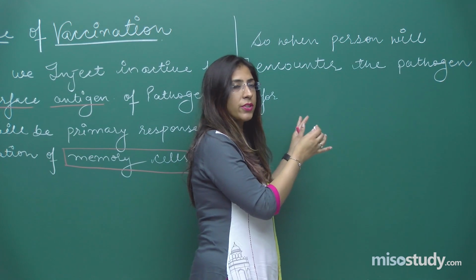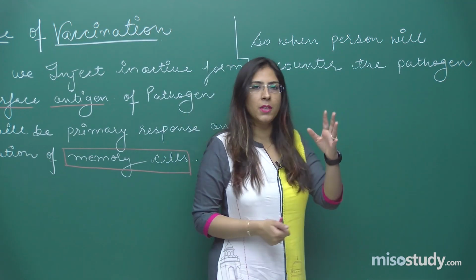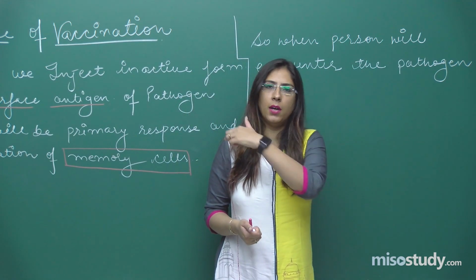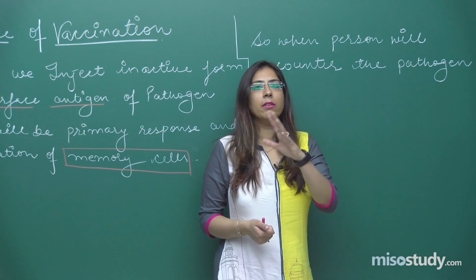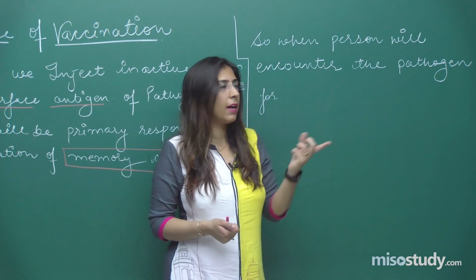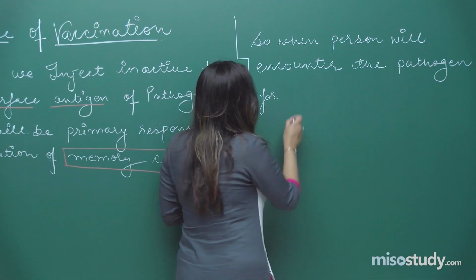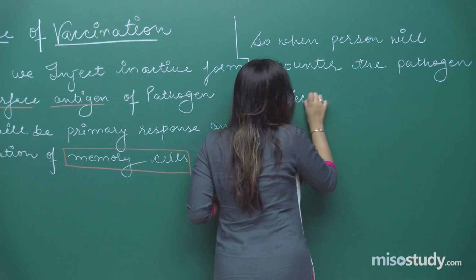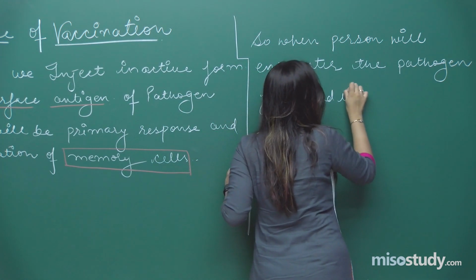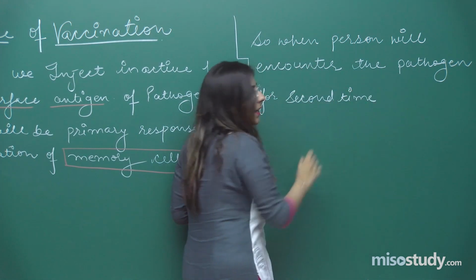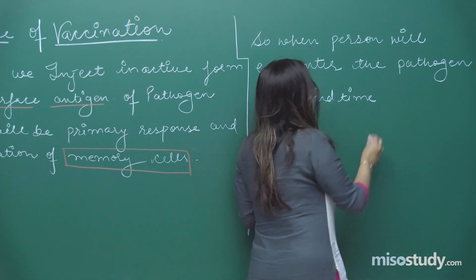This is basically the first time because the person has already encountered the antigen, but that particular encounter was with the inactive form. Now, when it encounters the pathogen for the second time, suppose the pathogen is active.